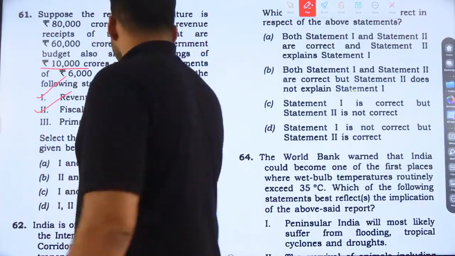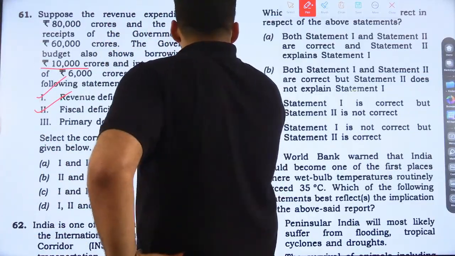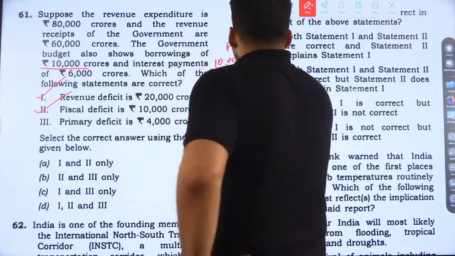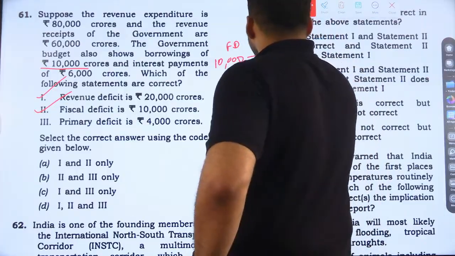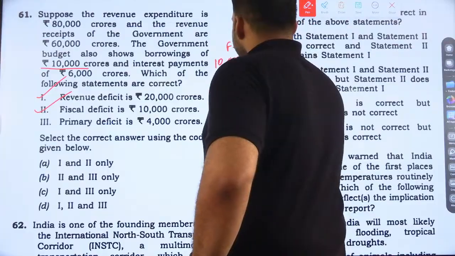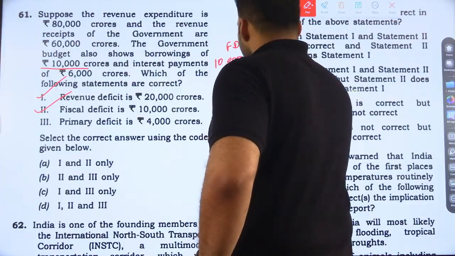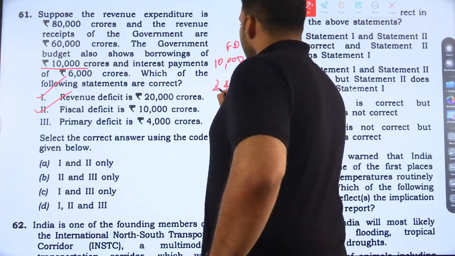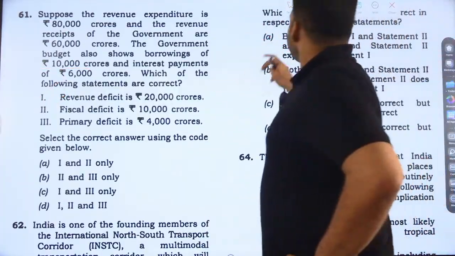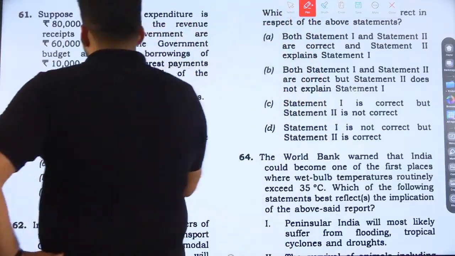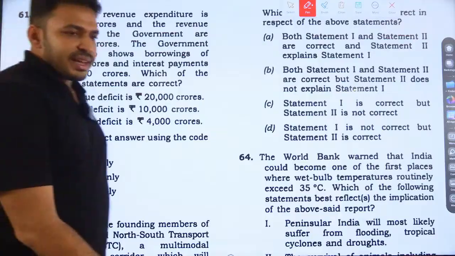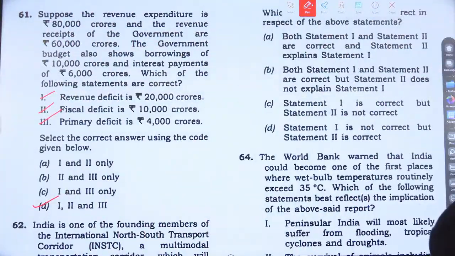Fiscal deficit is 10,000 minus the interest of 6,000, that is 4,000 crore. So 4,000 crore rupees is your primary deficit. All the three statements are right, and option D is the right answer for question number 61.